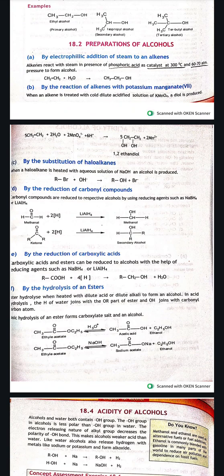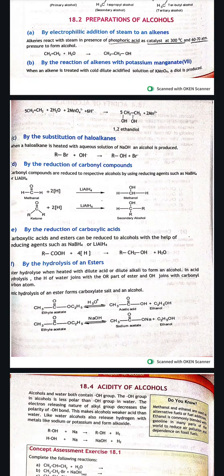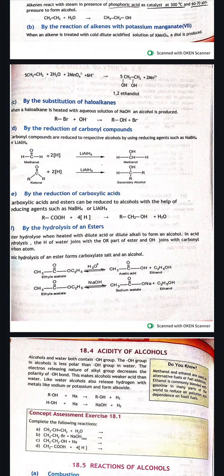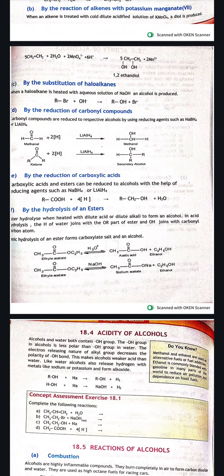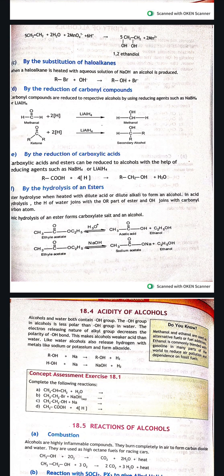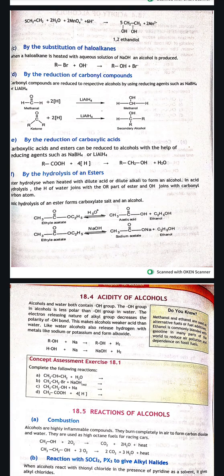By the substitution of haloalkanes. So when haloalkane is heated with aqueous solution of NaOH, an alcohol is produced. And by the reduction of carbonyl compounds. Carbonyl compounds can be reduced by using strong or mild reducing agents. If we use the reducing agent like lithium aluminium hydride, aldehyde will get reduced into primary alcohol, and ketone will get reduced into secondary alcohol.